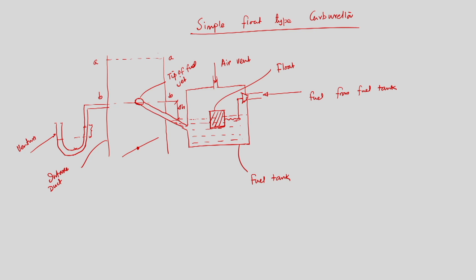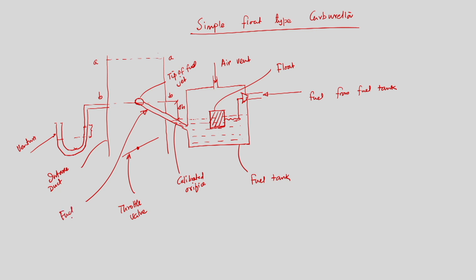This is the calibrated orifice, this is the throttle valve, and this is the fuel discharge tube.